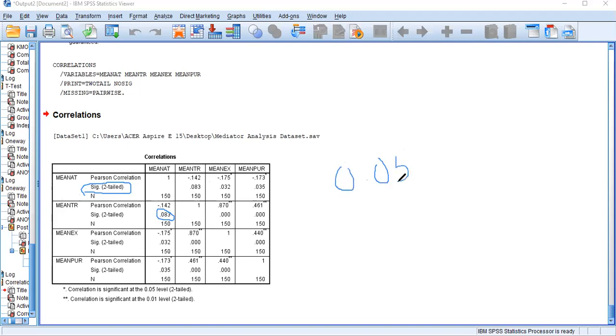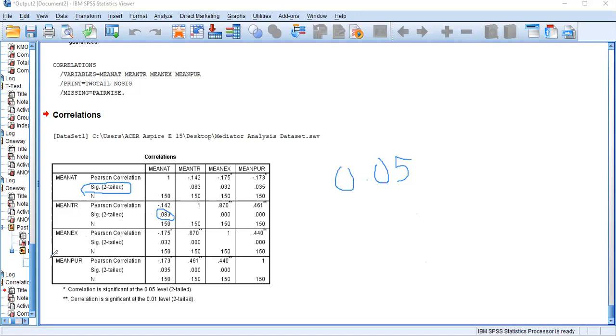Now, in statistics, we mostly deal with the standard 0.05, right? So since the Sig value is greater than 0.05 in this case, we can conclude that trustworthiness and attractiveness are not statistically correlated. But remember, these are not our worry.